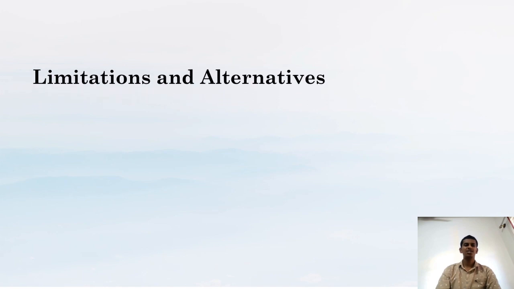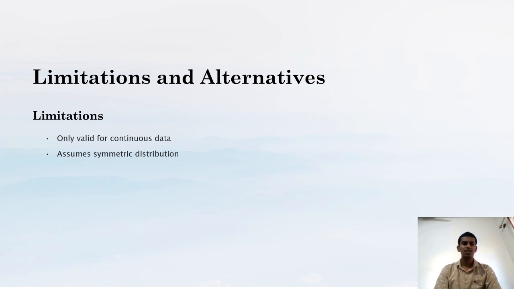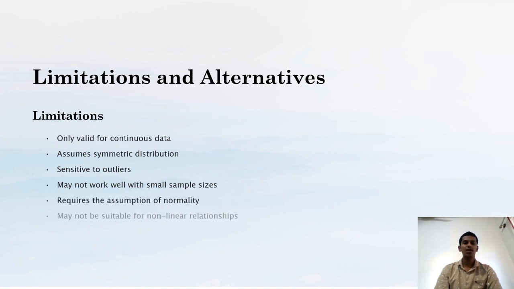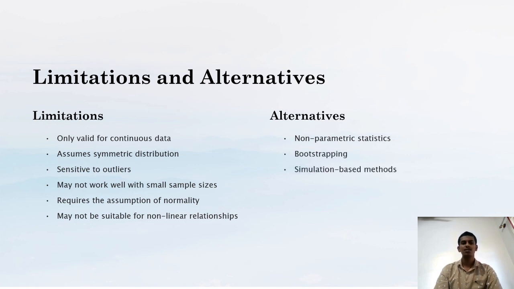Now let's discuss limitations and alternatives. Limitations: it is only valid for continuous data, assumes symmetric distribution, is sensitive to outliers, may not work well with small sample sizes, requires assumption of normality, and may not be suitable for non-linear relationships. And let's talk about alternatives. Non-parametric statistics, bootstrapping, simulation-based methods, robust regression techniques, generalized linear models, and machine learning algorithms are effective alternatives to the normal distribution.